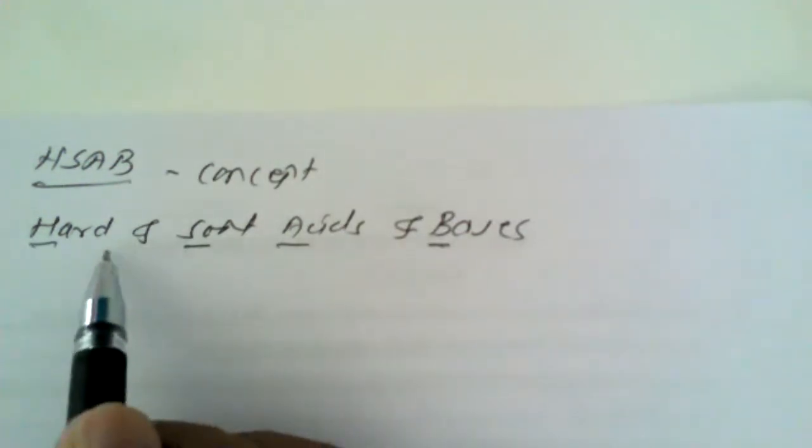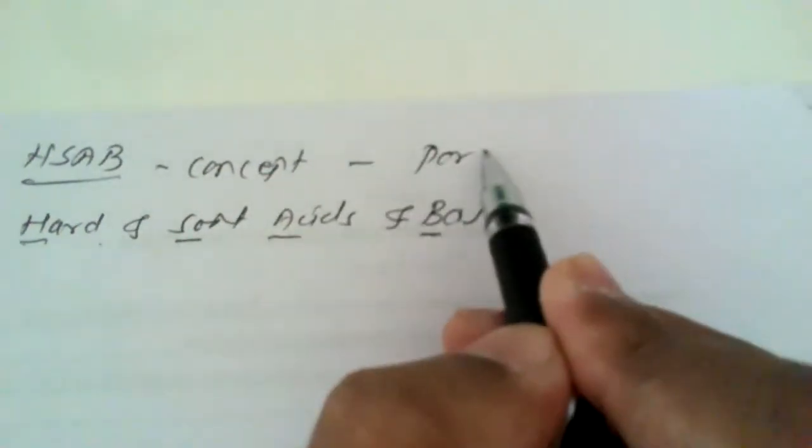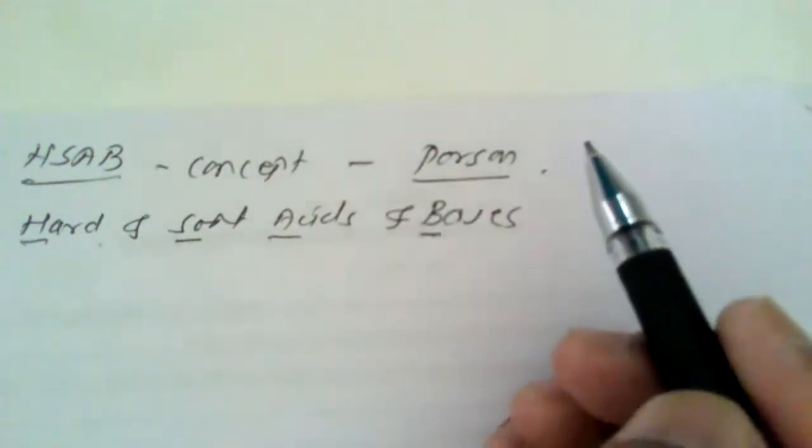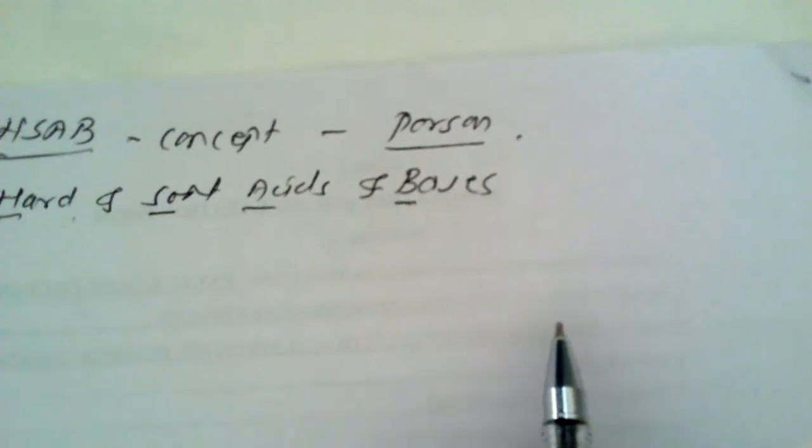The HSAB concept was put forward by Pearson, so as to study the strengths of acids. Pearson, the scientist who was working on the strength and the stabilities of these acids, noted that acids and bases are classified according to the Lewis concept, the Bronsted-Lowry concept, or Arrhenius theory.